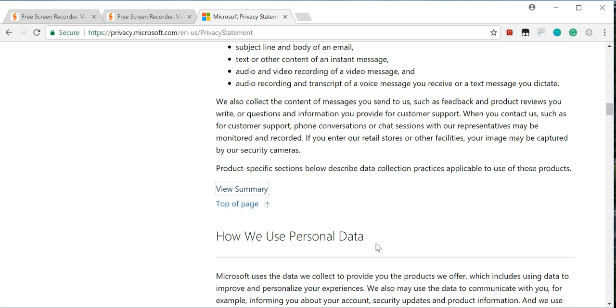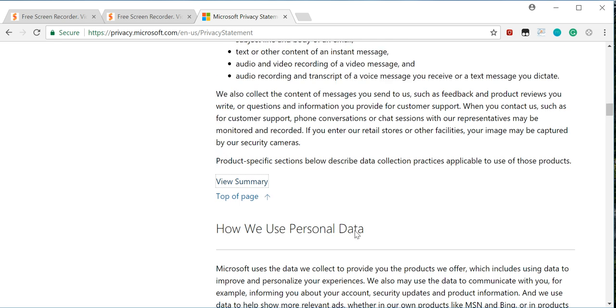We also collect the content of the messages you send to us, such as feedback and product reviews you write, or questions or information you provide for our customer support. When you contact us, such as for customer support, phone conversations or chat sessions with our representatives may be monitored and recorded. If you enter our retail stores or other facilities, your image may be captured by our security cameras. Product-specific sections below describe data collection practices applicable to the use of those products.